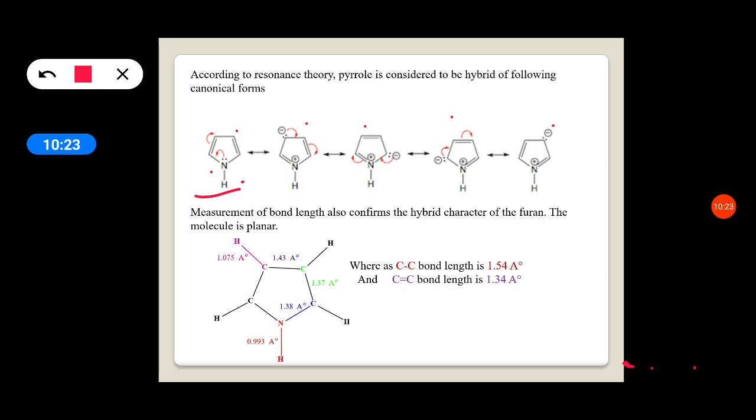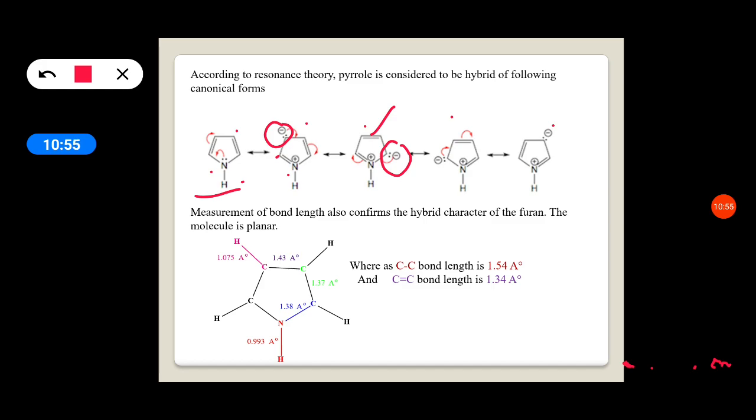So it gets a negative charge here, and a double bond forms between nitrogen and carbon, and nitrogen loses the pair of electrons, so it gets a positive charge. Next, these electrons are given to the adjacent bond, and the next bond's electrons are shifted to carbon. So there is a negative charge at this position and a new bond is formed here.